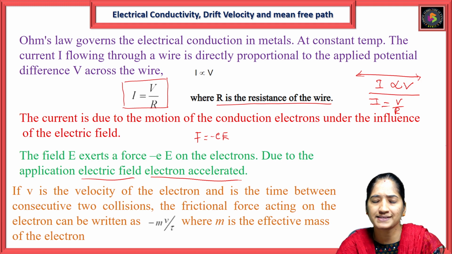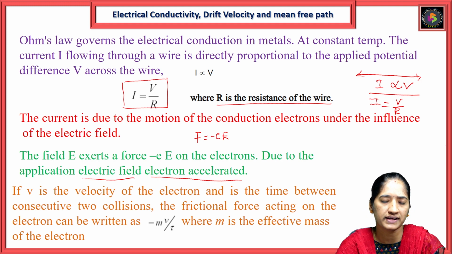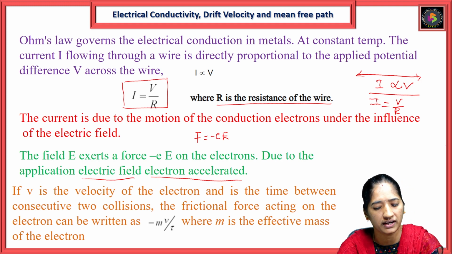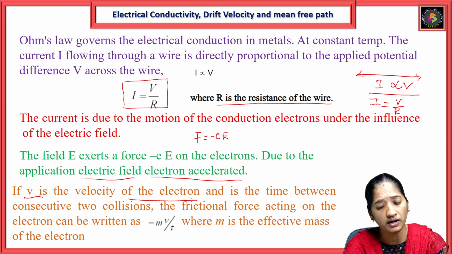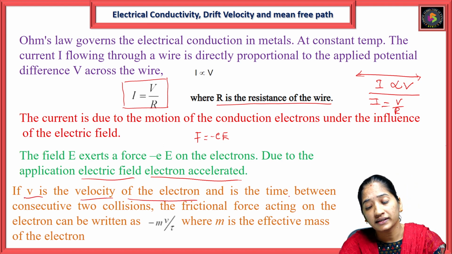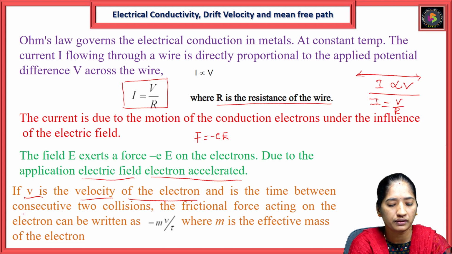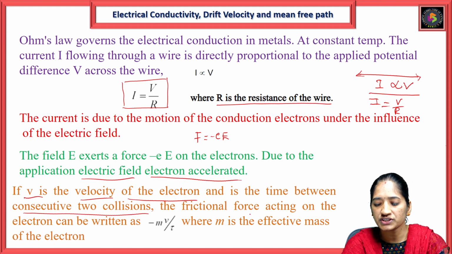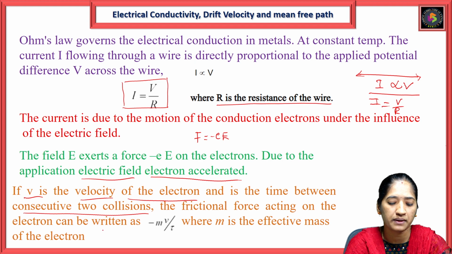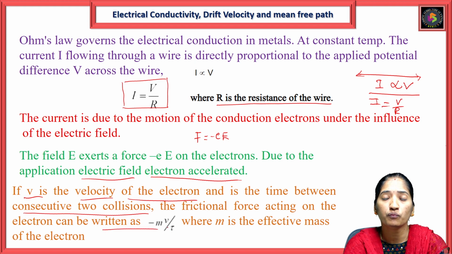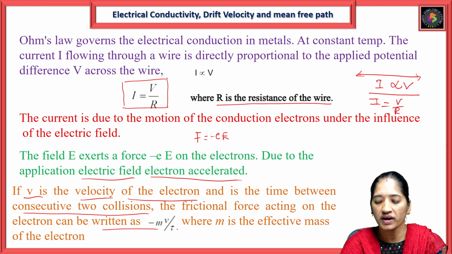We know the definition of acceleration. Let V be the velocity of the electron and tau the time between consecutive collisions. The frictional force acting on the electrons can be written as minus mv by tau, where m is the effective mass of the electron.